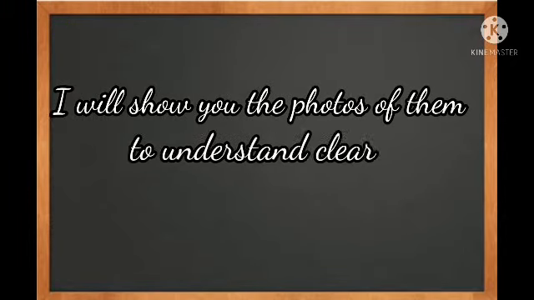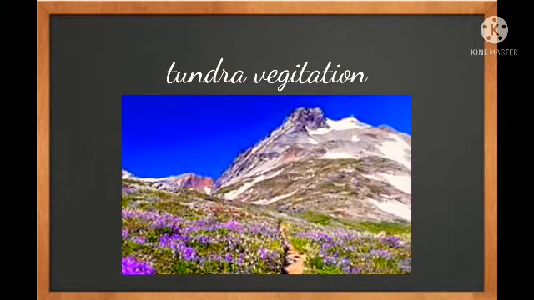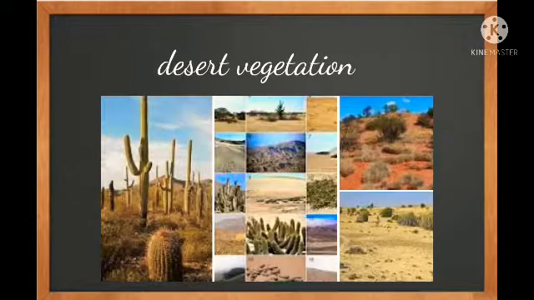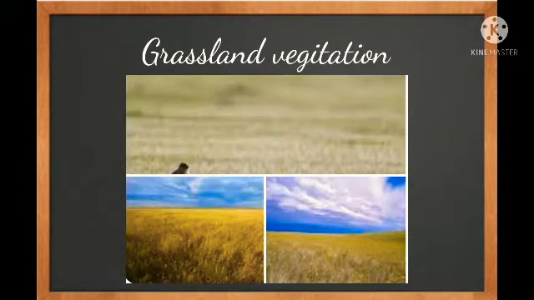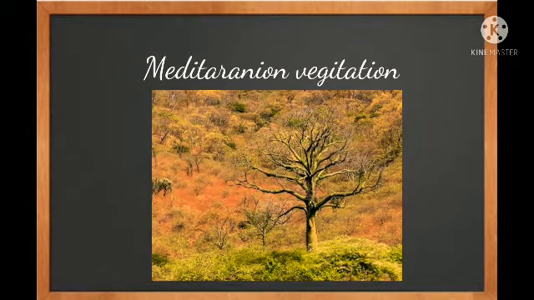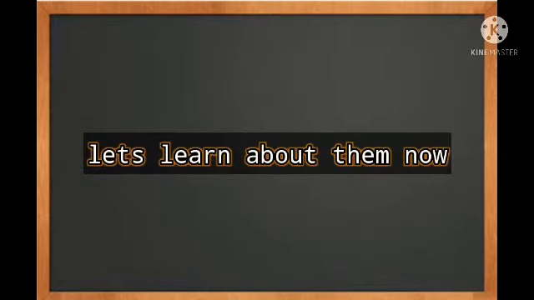I will show you the photos of them to understand clearly. This is rainforest, and this is how tundra vegetation will be there. This is taiga. In tundra there will be more cold, but in taiga it will be changing. Desert vegetation. Grassland vegetation, there will be fewer trees. Deciduous vegetation, this occurs in India. Mediterranean vegetation, it is on the seashore. Okay, let's learn about them now.